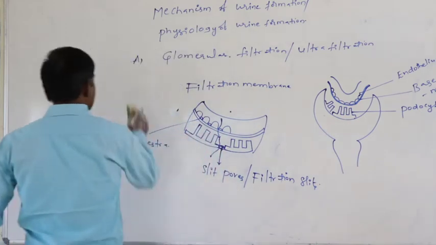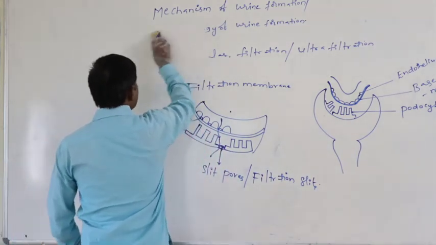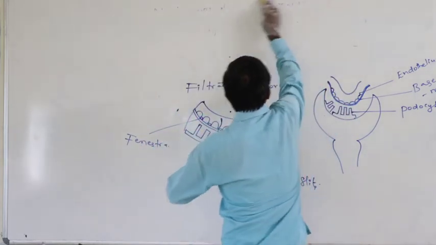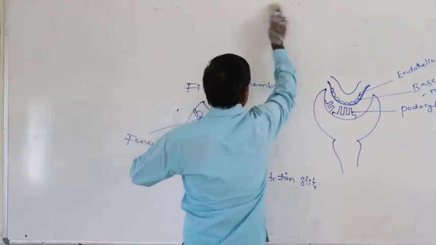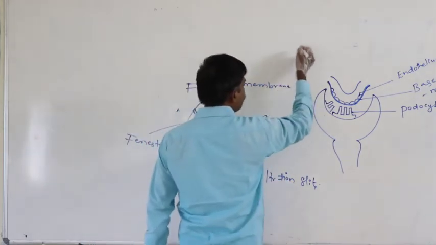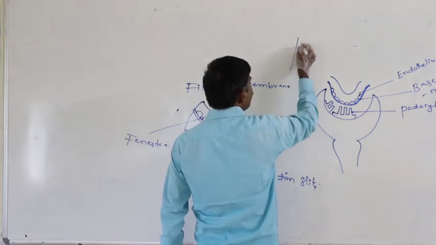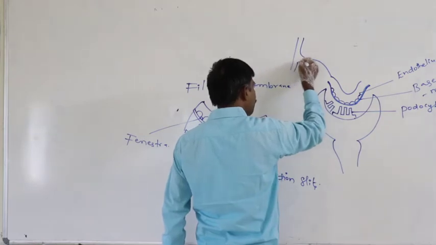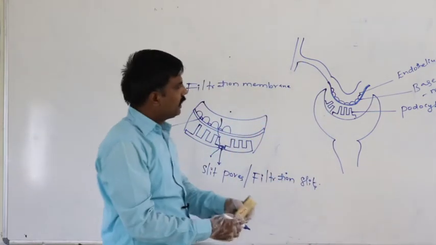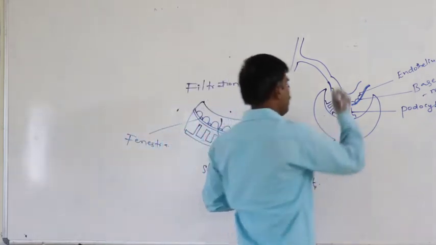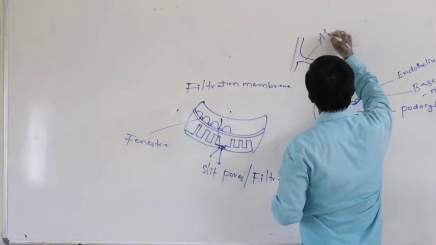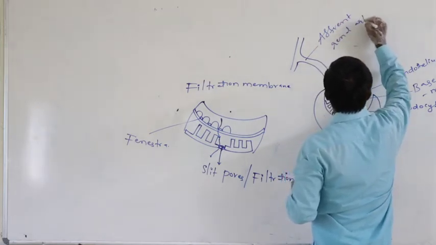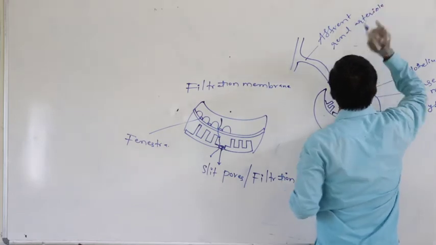Definitely, at first when we observe the blood circulation through the glomerulus, just assume this is the efferent renal arteriole. This is the efferent renal arteriole.